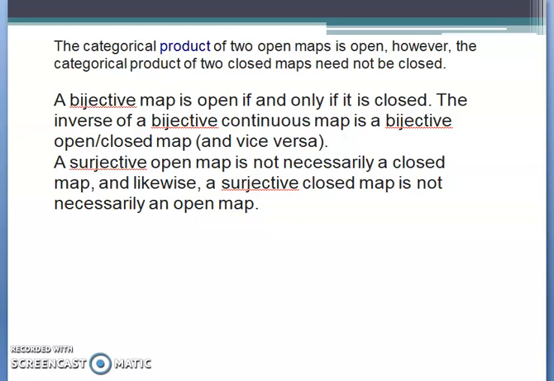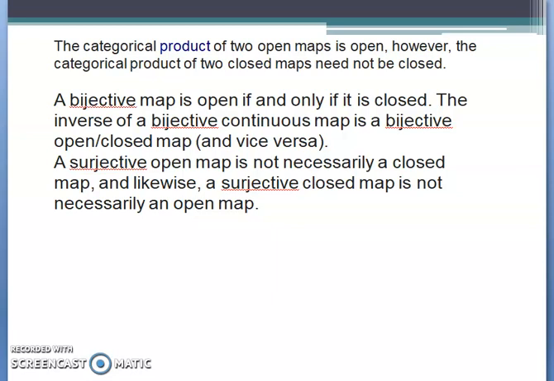The categorical product of two open maps is open. However, the categorical product of two closed maps need not be closed. These are certain results that we need to remember for the closed or open sets. I hope you all are clear with the facts about categorical products, categorical sums and compositions. You all must be aware of this.